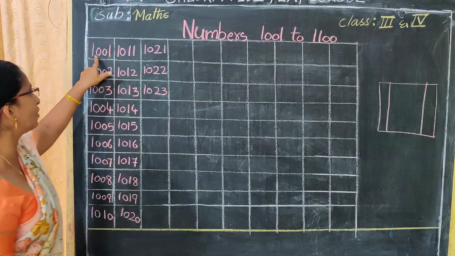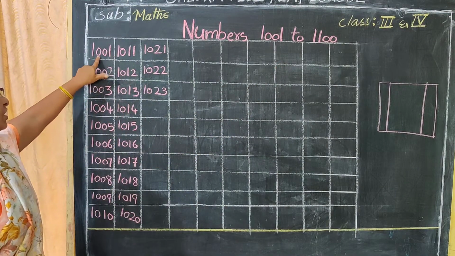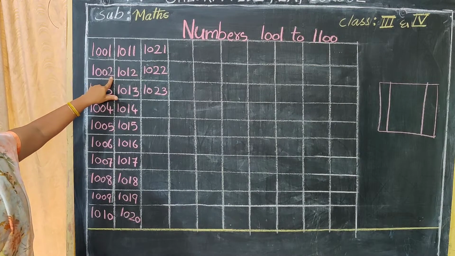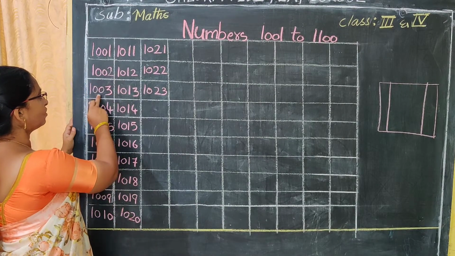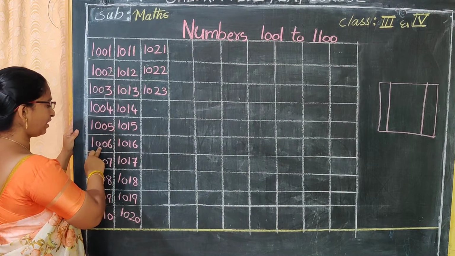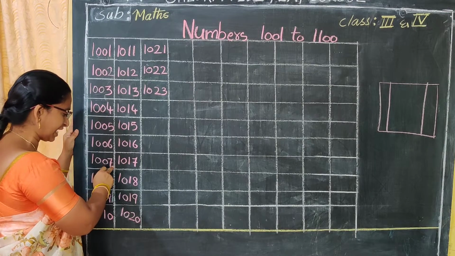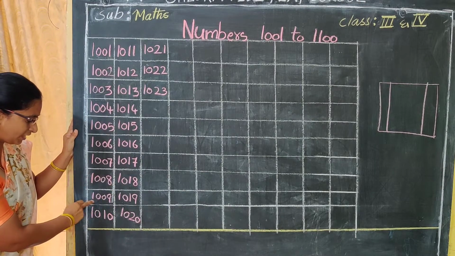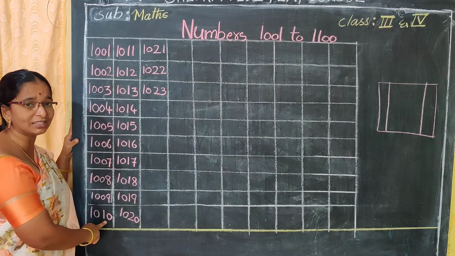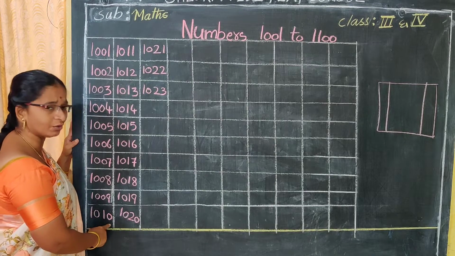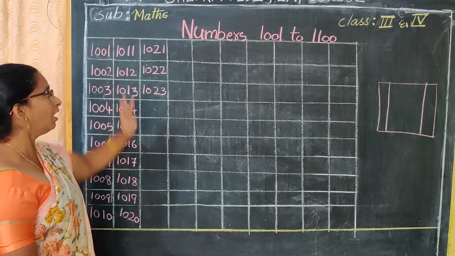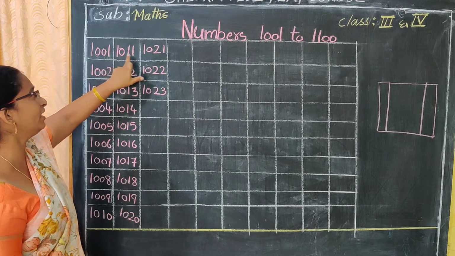So 1001. How to write 1001? 1001. 1002. 1003. 1004, 1005, 1006, 1007, 1008, 1009, 1010. After 9 what will come? So how will you write 1010? 1010. After 10, what will come again? After 10 comes 11. Yes, 1011.